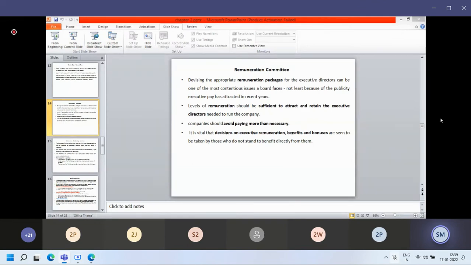Now, companies should avoid paying more than necessary. Yes, I said companies should avoid paying more than necessary. जो ज़्यादा पे करेंगे, that can also be a loss. Maybe आप किसी के पास उतनी capability नहीं है and you are paying. Maybe he will be happy with that particular thing, but he will not do the work. काम उतना ही कर रहा है, but I am getting more salary than others. So maybe he will say that जो है चल रहा है वैसे ही करेंगे. I am getting a good salary, and maybe someone is getting less but is making more contribution to the organization, maybe he will be demotivated and he may leave the job. So your remuneration policy should be proper. It should be balanced.